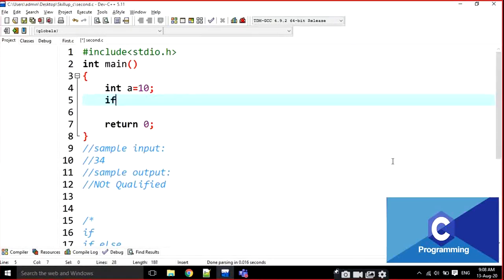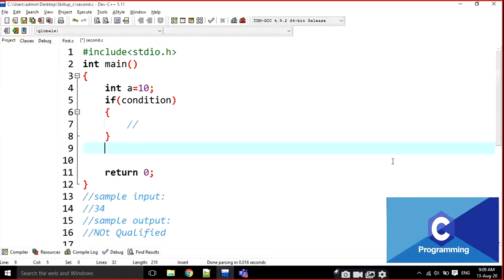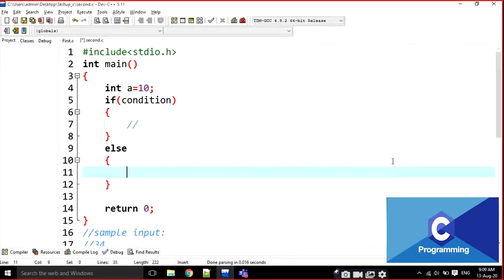I'm telling that here, if some condition is there, if the condition is satisfied, then only the if block will be executed. Else, the else block will be executed here. Okay. What is the condition here? I am going to write it here.